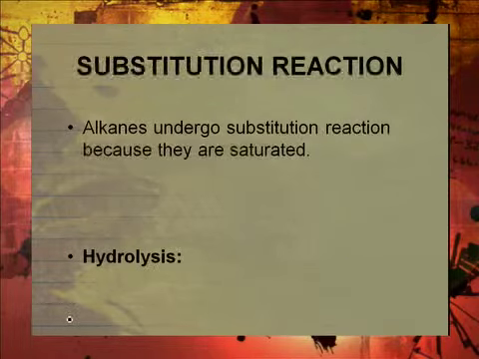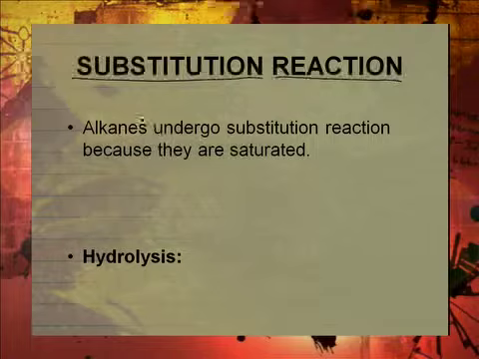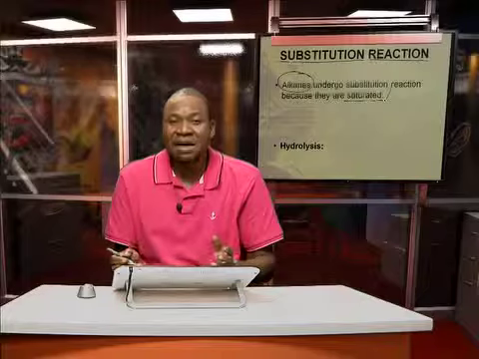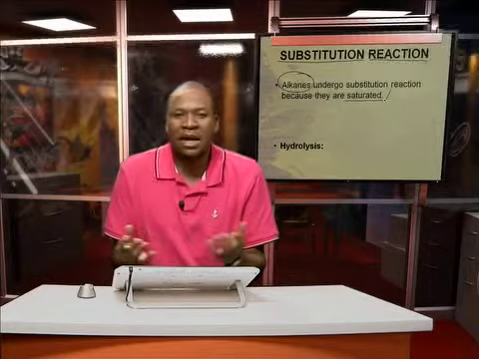Okay, now, moving on, we also have what we call substitution reaction. Substitution reaction happens with alkanes because these substances are saturated. In other words, their spaces are filled up. There's no space for them to take things in anymore.